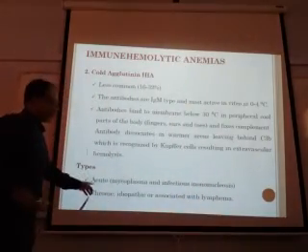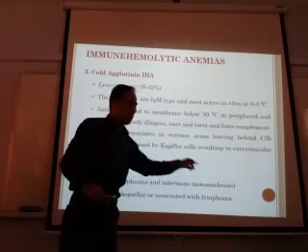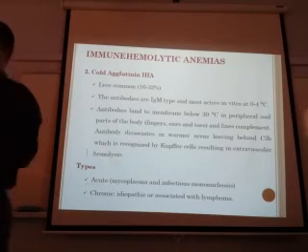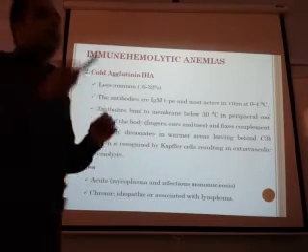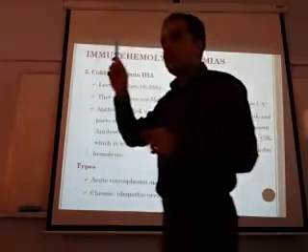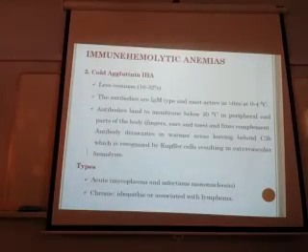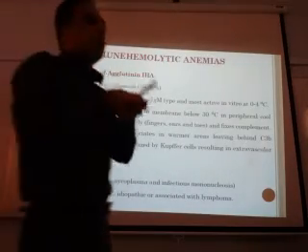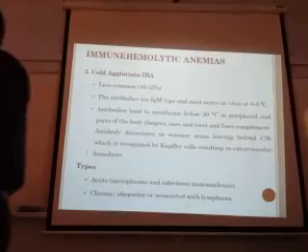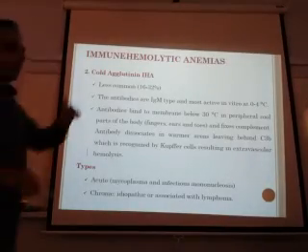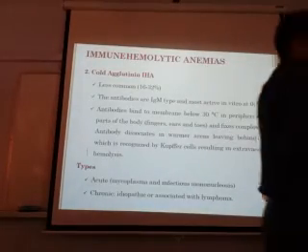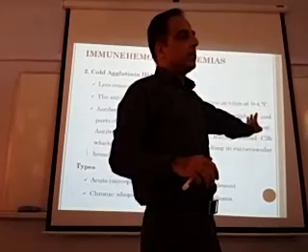The causes are acute, because of infections like mycoplasma and infectious mononucleosis, and chronic, which may be idiopathic or associated with some lymphomas. So in a nutshell, warm antibody is mediated by IgG, cold by IgM. IgG is active at 37, cold is active in vitro at 0 to 4, and inside the body in the peripheral cooler parts, which are at 30 degrees centigrade. In both there is extravascular hemolysis, but in warm the hemolysis is mediated by the IgG itself, while here it is mediated by the complement C3b. Is it clear?